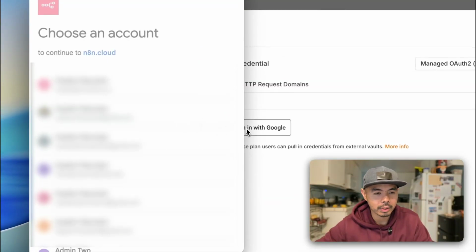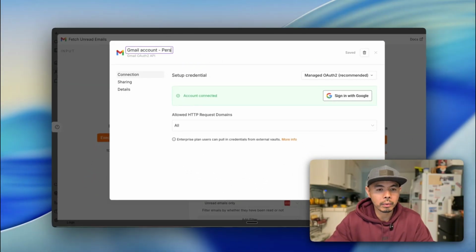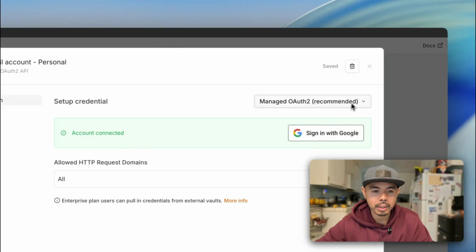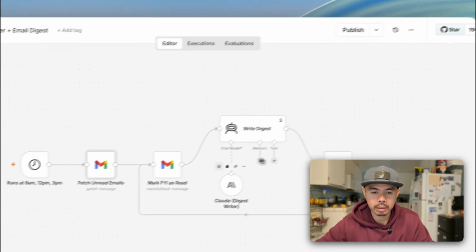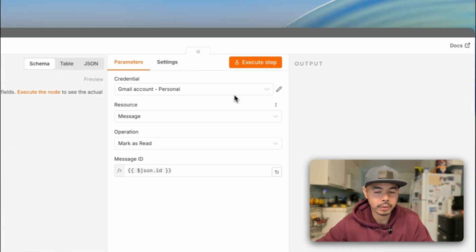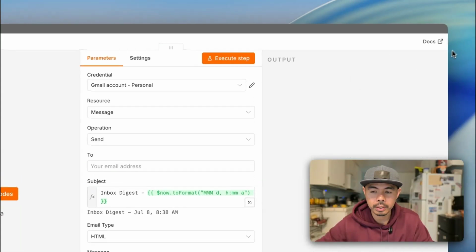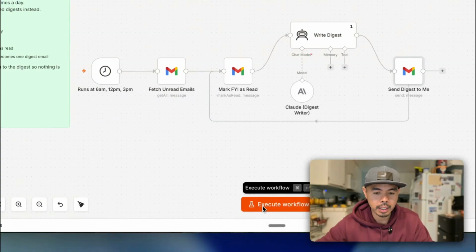I'm going to connect it to my personal one. So I'm going to say Gmail account. You want to rename this one. So this is my personal save. So it's going to manage my personal inbox. And then FYI is read. It's going to mark it as read. So again, it's my personal. And then also send the digest to my personal. All right. So we're going to go ahead and execute this one, and let's just see how it goes.